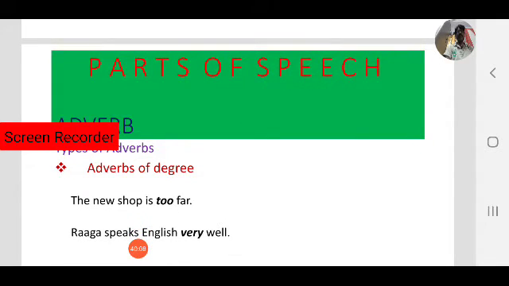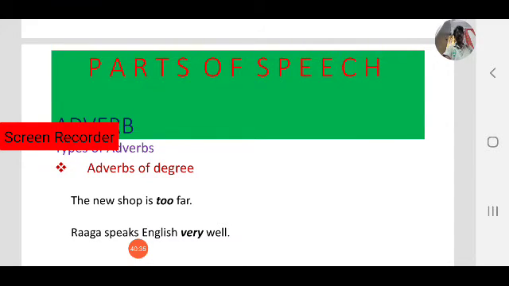So for example, the new shop is too fair. Too fair. You can observe the degree. The new shop is fair. How fair? Too fair. Okay. Extent. Raga speaks English very well. Second example, Raga speaks English very well.